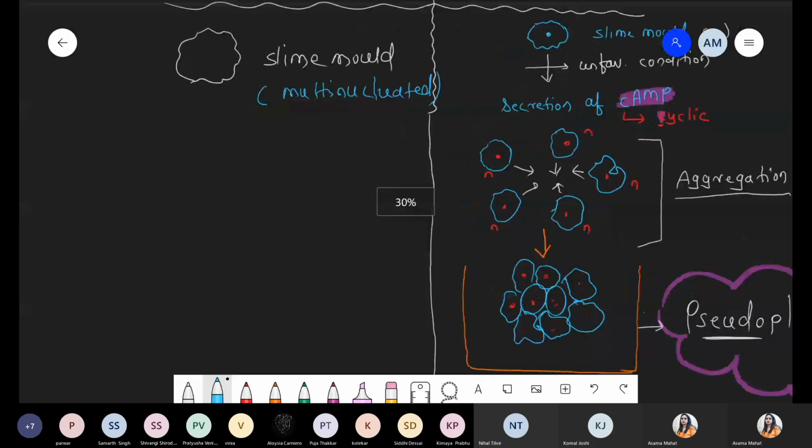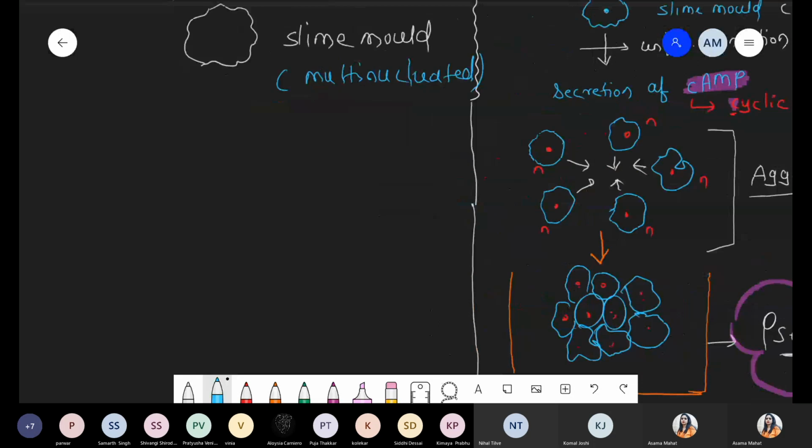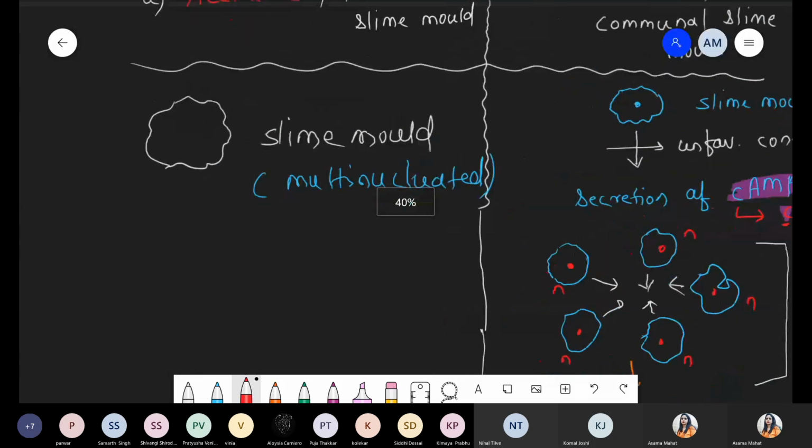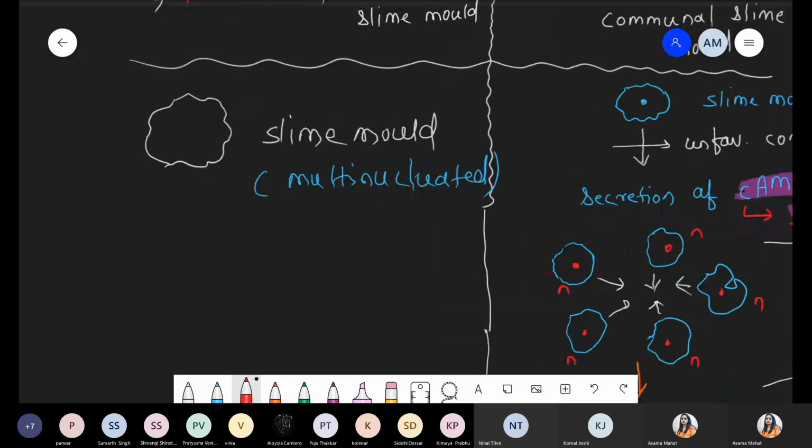Multinucleated means what? If you discuss the cellular slime mold, we try to understand a single cell, and that single cell has only a single type of nucleus, only single N is present. But when you compare this point with respect to acellular slime mold, definitely a single slime mold will be there, but this slime mold is not haploid.